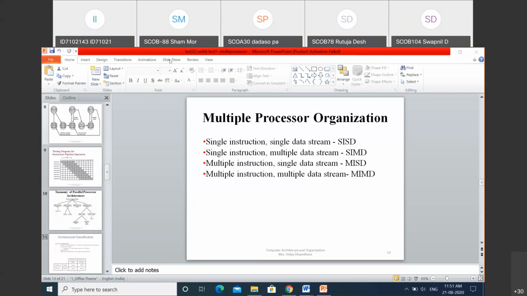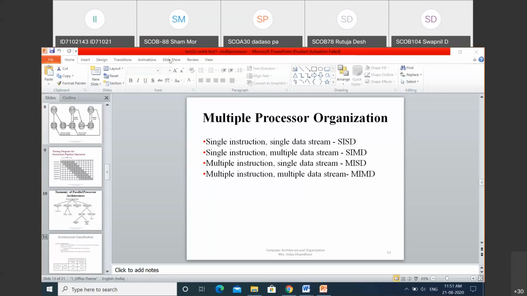Here, multiple instructions are given to the processor as input and it is going to generate multiple output data streams. And depending upon that, this MIMD architecture is divided into two types depending upon how data is going to be stored in the memory.